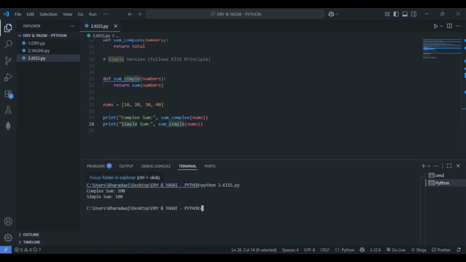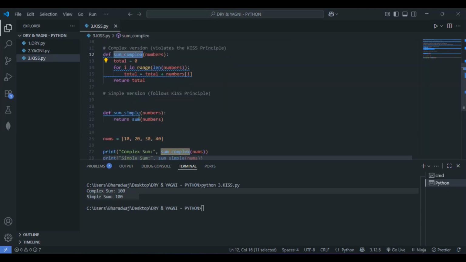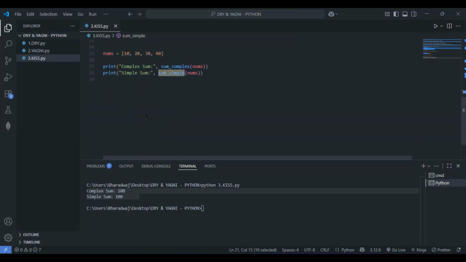So this is it about the KISS principle, right? So now what we are getting is 100 and 100 as output. Both the methods return 100, right? Since the sum of 10, 20, 30, 40 is 100. But the first approach, the first function, sum complex, is longer and harder to read, while the second one is very simple and clear, right? Following the KISS principle. So we are done with the KISS principle.